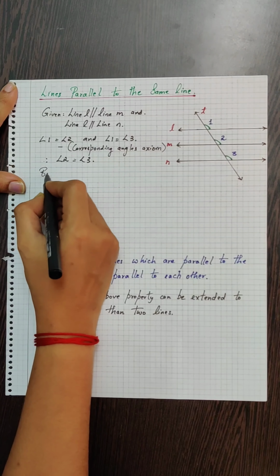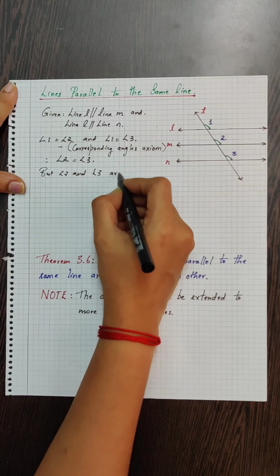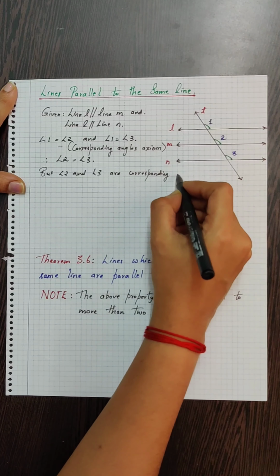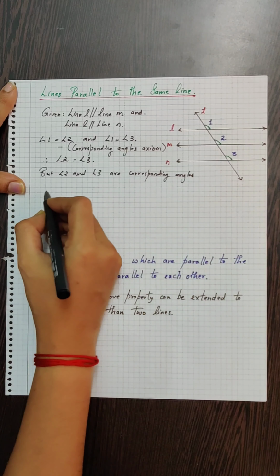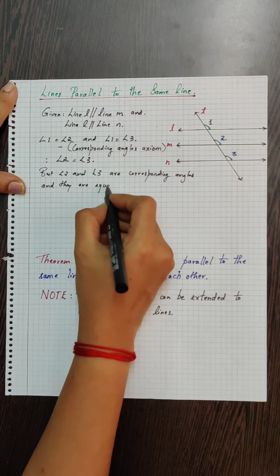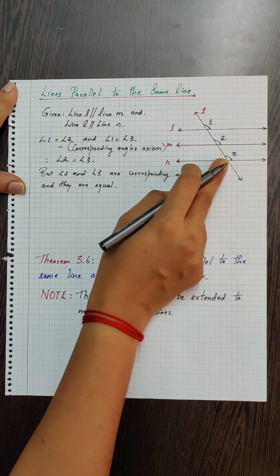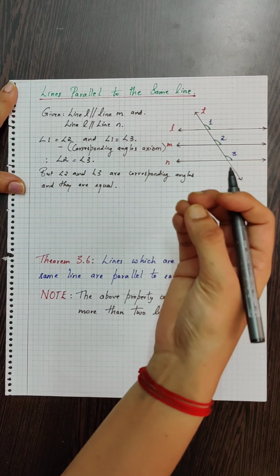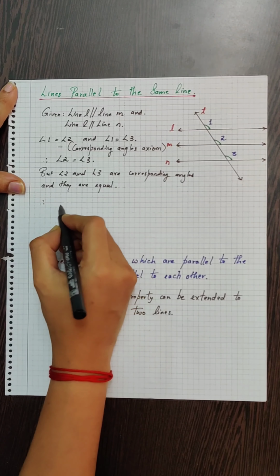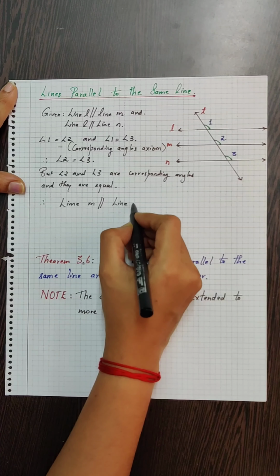So angle 2 and angle 3 are corresponding angles and they are equal. So since angle 2 and angle 3 are equal and they form a pair of corresponding angles, from the converse of corresponding angles axiom, we can say that therefore line M is parallel to line N.